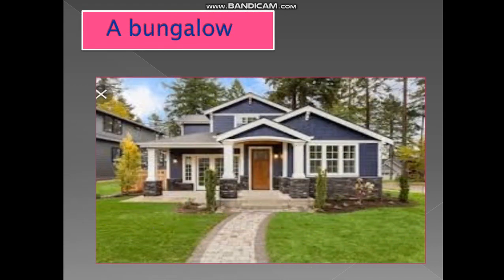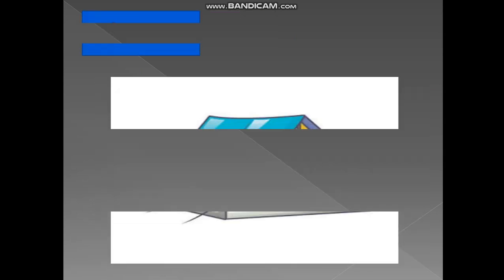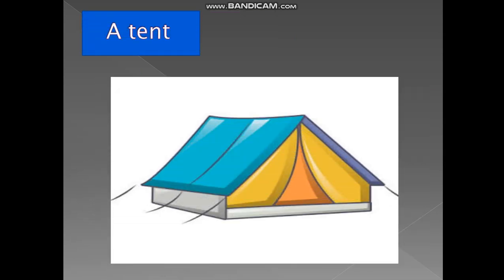Okay, next house we can see is the bungalow. Bungalow means very large places. Three, four, five, six bedrooms will be there, and we can see duplex houses in that. Yes or no? So it is also one type of house you can see nowadays. People call them duplex and all, like that bungalow. So in that, many people can live in the bungalows.